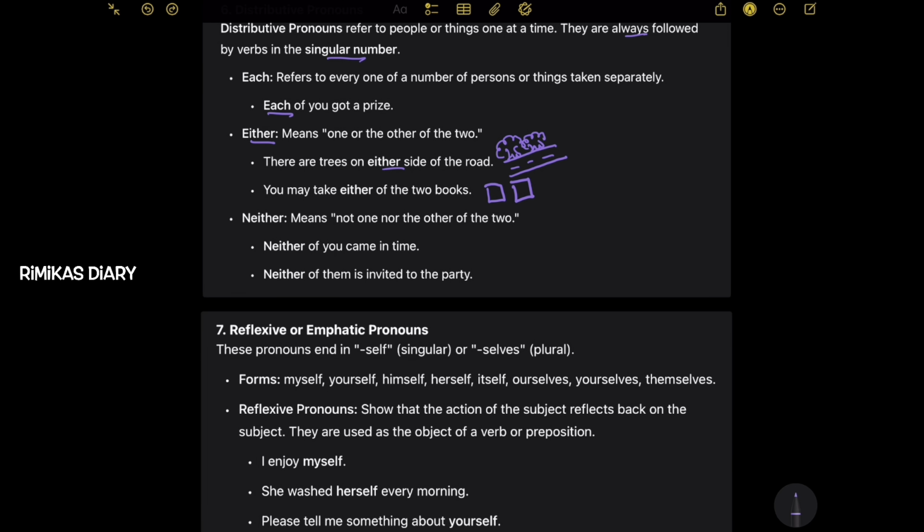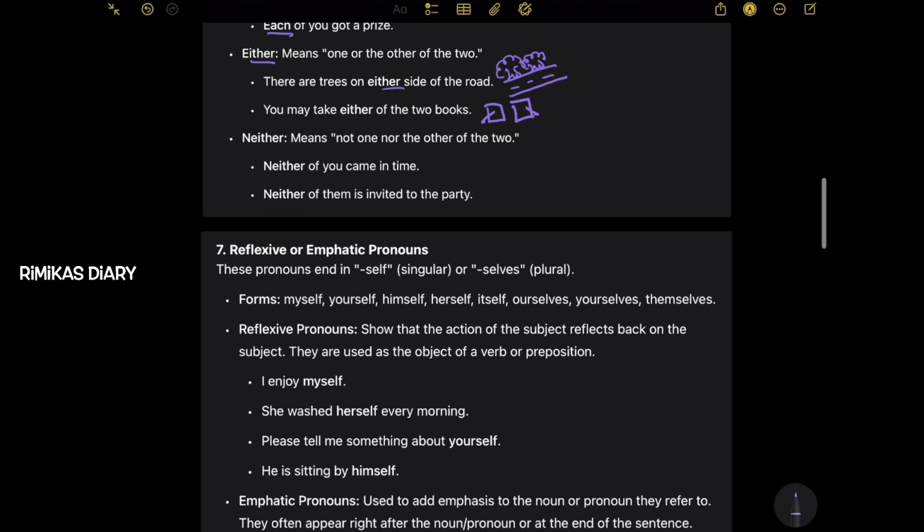So meaning, I'm saying that you could get one book or the other book. Neither means not one nor the other of the two. So neither of you came in time. So then there's two people and none of them came in time. Neither of them is invited to the party. So there's two people and none of them are invited to the party.